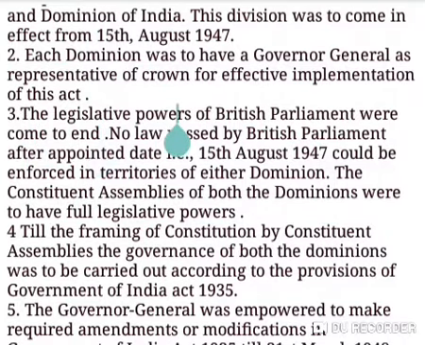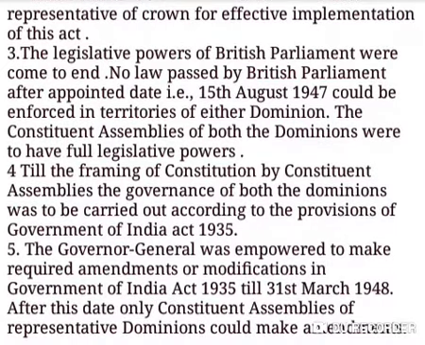It means no law passed by the British Parliament after the fixed date, that is 15th August 1947, could be enforced in the territories of either dominion. That is, any law passed by the British Parliament after 15th August 1947 could not be enforced in the territories of the Dominion of India and the Dominion of Pakistan. The constituent assemblies of both the dominions were to have full legislative powers.